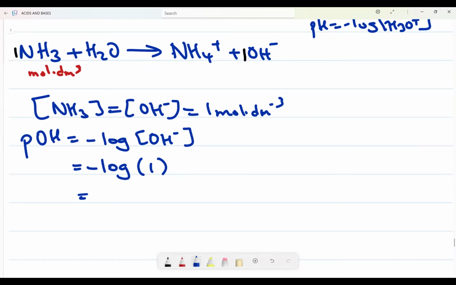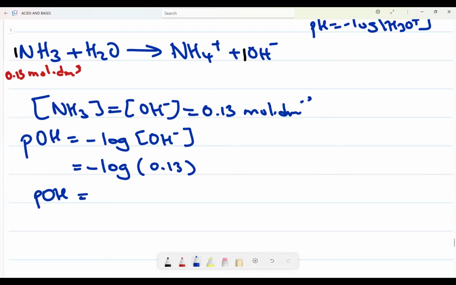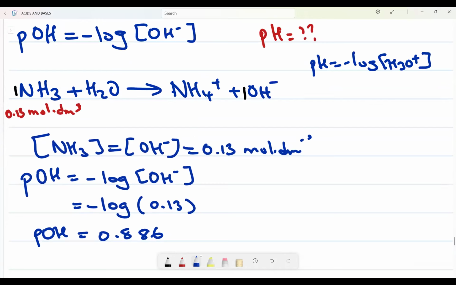Okay, let us use 0.13 mole per decimeter cubed. So it is going to be 0.13 like that. Then how much do you get? Remember, what you are getting is pOH. It is equal to negative log of 0.13. You get 0.886.